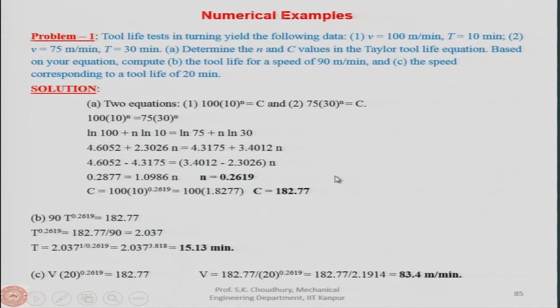So, you can see that the implementation is easy when you know the concept, when you know what the tool life is and how it actually varies with respect to cutting velocity, then you can implement them to solve any problem.